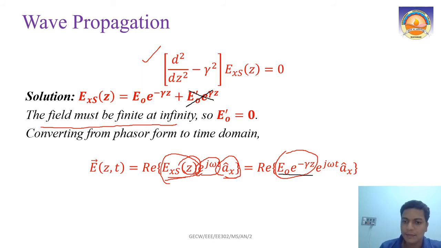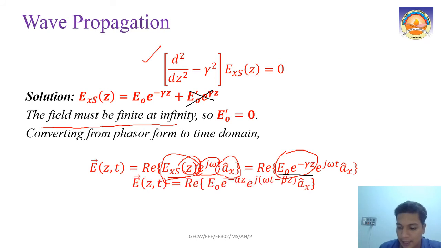Now applying that, the real part of E0 e raised to minus gamma z into e raised to j omega t. This gamma is alpha plus j beta. So e raised to minus gamma z becomes e raised to minus alpha z minus j beta z. Taking the real and imaginary parts, we get e raised to minus alpha z into e raised to j into omega t minus beta z.